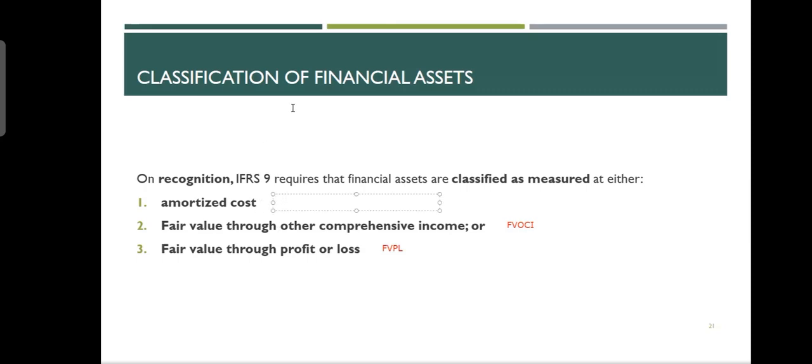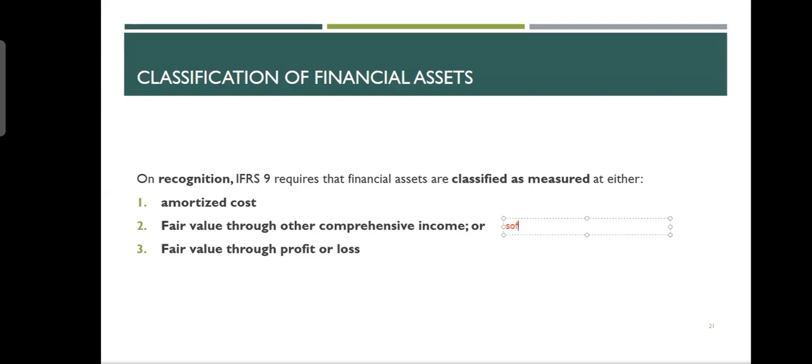I will explain. Listen, we talked about amortized cost. In the last lesson, we discussed almost 30 minutes on amortized cost. So we'll go back to that knowledge and try to connect it. So the three categories are: you show it at amortized cost, or you do it as fair value through comprehensive income, or fair value through P&L. What does that mean? When you say fair value through other comprehensive income, if I make it very, very simple for you, it means that